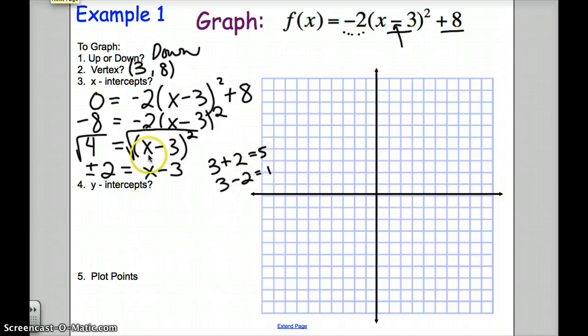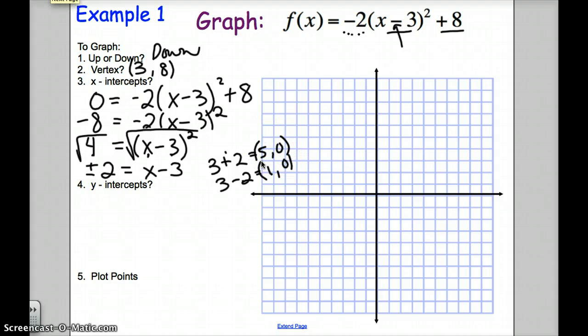You can check it by plugging it back into even this equation. 5 minus 3 is 2, squared is 4. And we can see the same thing here. Put 1 in here. 1 minus 3 is negative 2, squared is 4. So my two solutions are 5 and 1. So that means my x-intercepts are at the points 5, 0, and 1, 0.